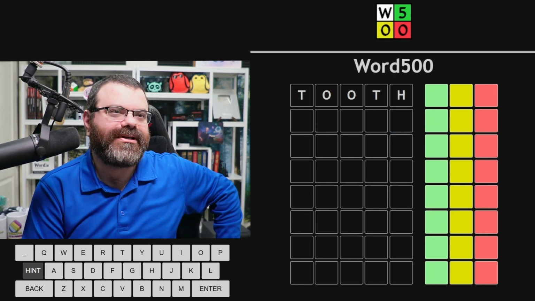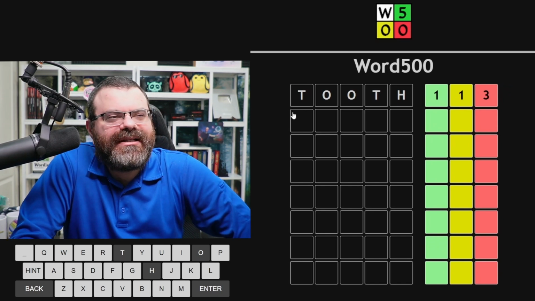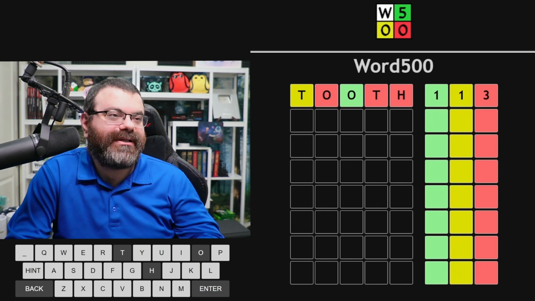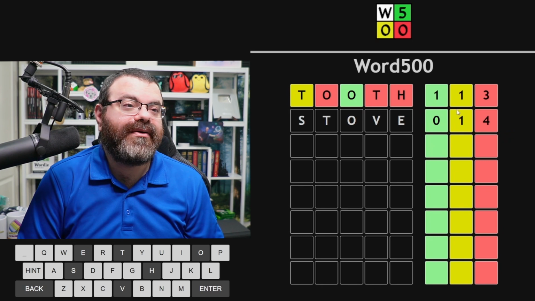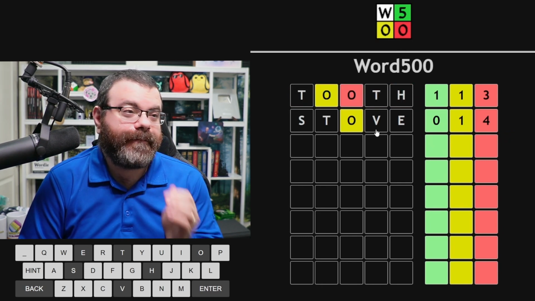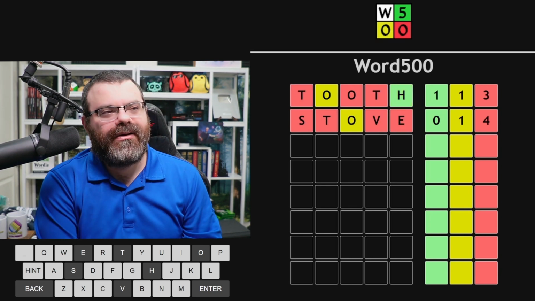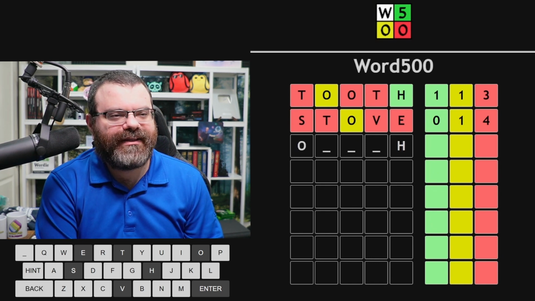The best I can hope for here is all red. Okay, 1 green, 1 yellow. All right. Let's say we placed the O in the middle. O's love to be in the middle. And then, I don't know, do I do the T somewhere? It would have to be yellow, so that would be the yellow T. So we could do like an STO. Let's try stove. 1 yellow. Okay. So we're going to have to make the O yellow if it's in the word at all. And that means no T in the word, meaning we have an H green at the end. Ooh, that would mean starting with O, because I doubt we're doing OH at the end. So we're like this. Ought.